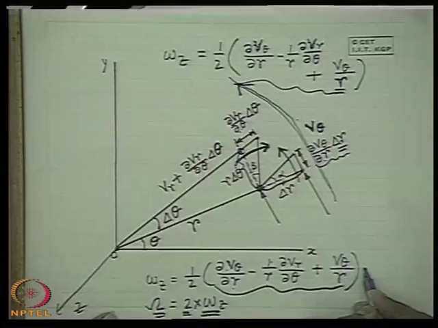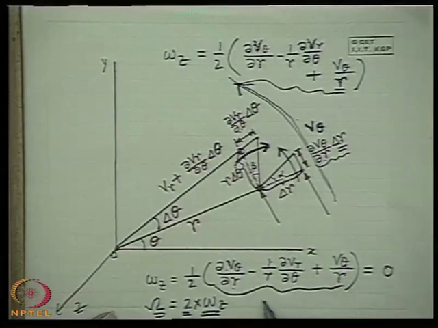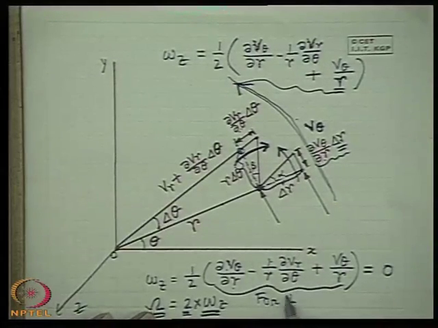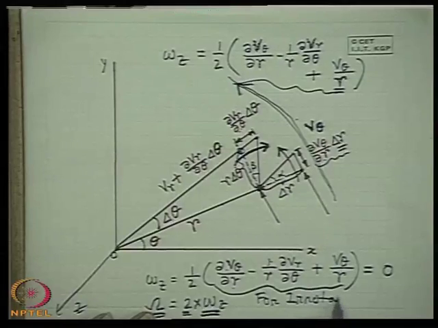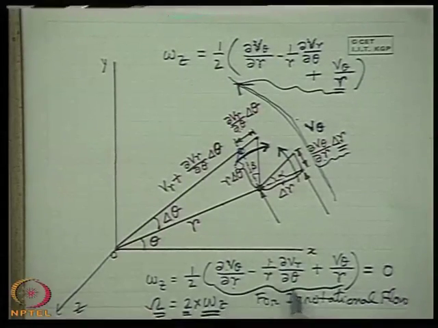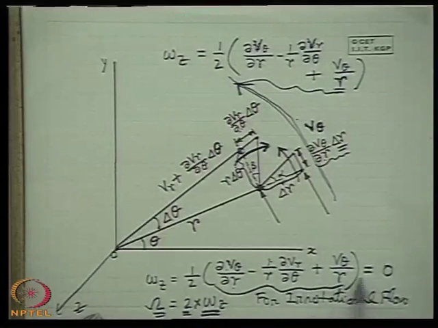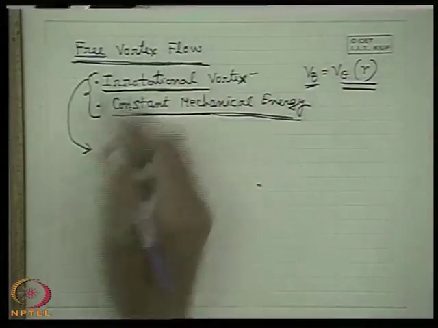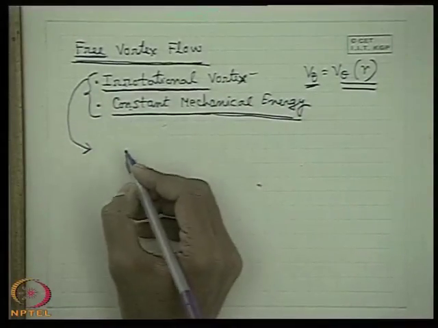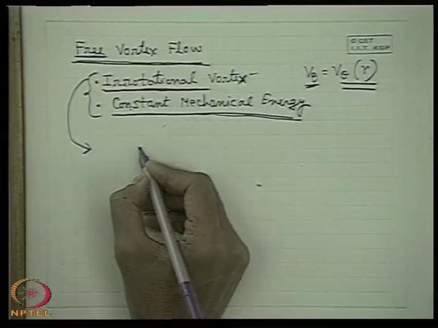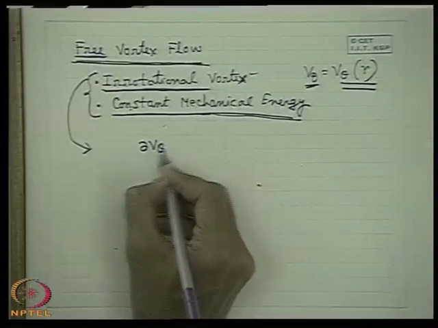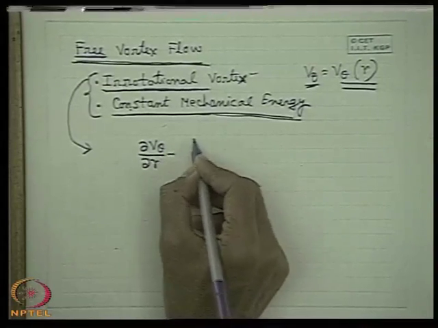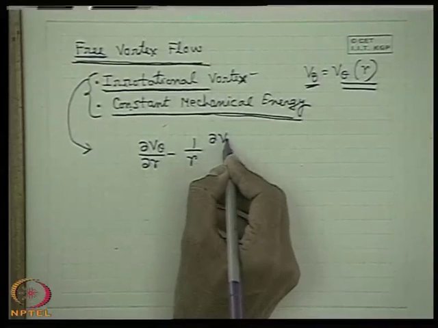Now for an irrotational flow, this will be 0. So for a recap, I just tell you how we derive the irrotationality condition, or the expression for the rotation. For a free vortex flow, if we start from an irrotational vortex, in a two-dimensional flow the concept is that the rotation has to be 0: del v theta del r minus 1 by r del v r del theta plus v theta by r is 0.